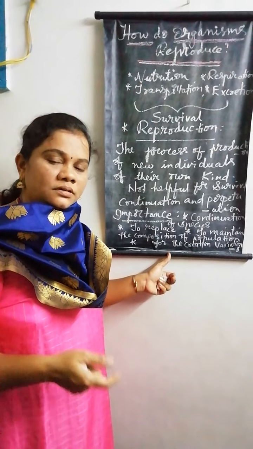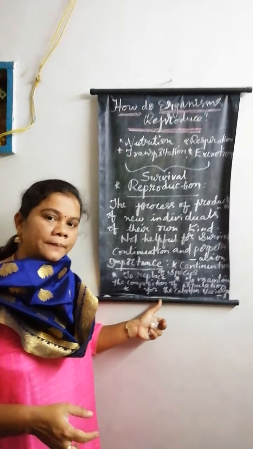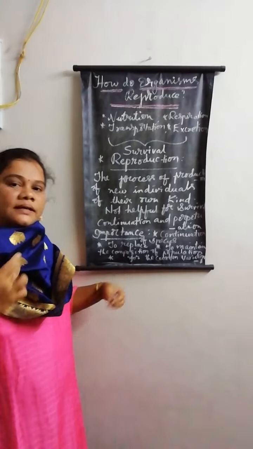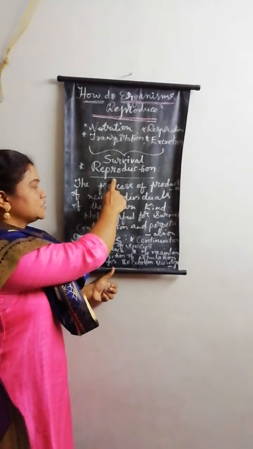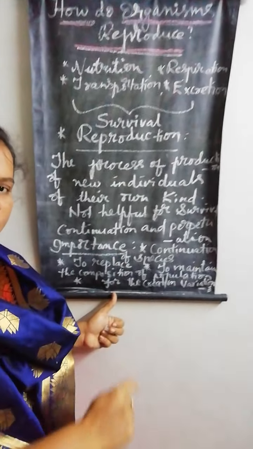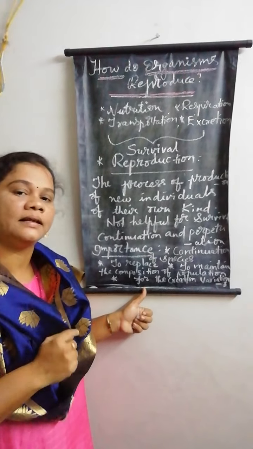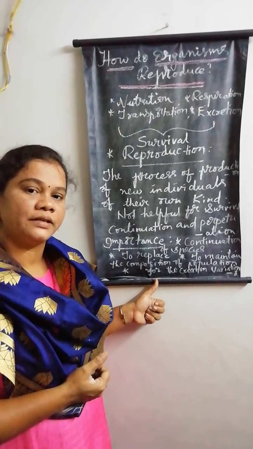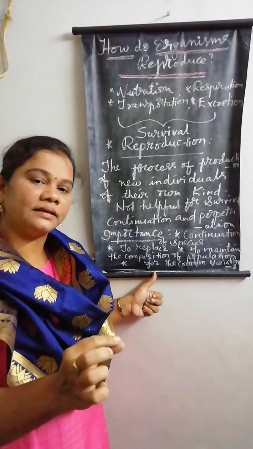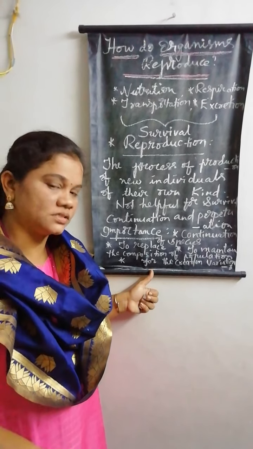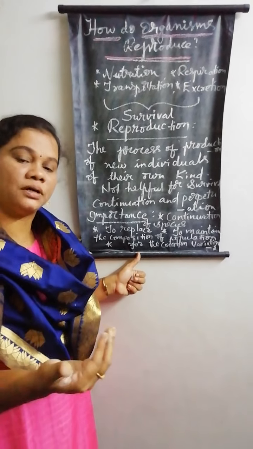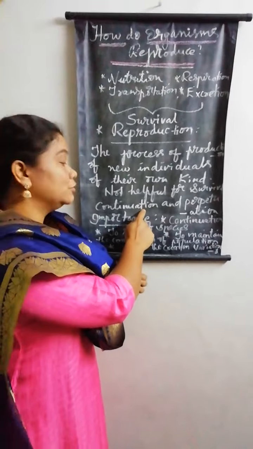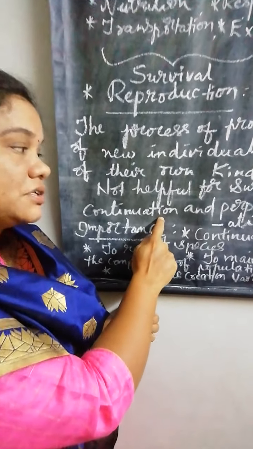Surprising to listen. Because normally, the processes which are helpful for the survival of a living organism are called life processes, but reproduction is nowhere helpful for the survival of a living organism, even though it is considered as a life process. You may get a doubt here. So, what is the reason behind considering reproduction as a life process? If you see, reproduction is the one and only process which is helpful for the continuation and perpetuation of a species.